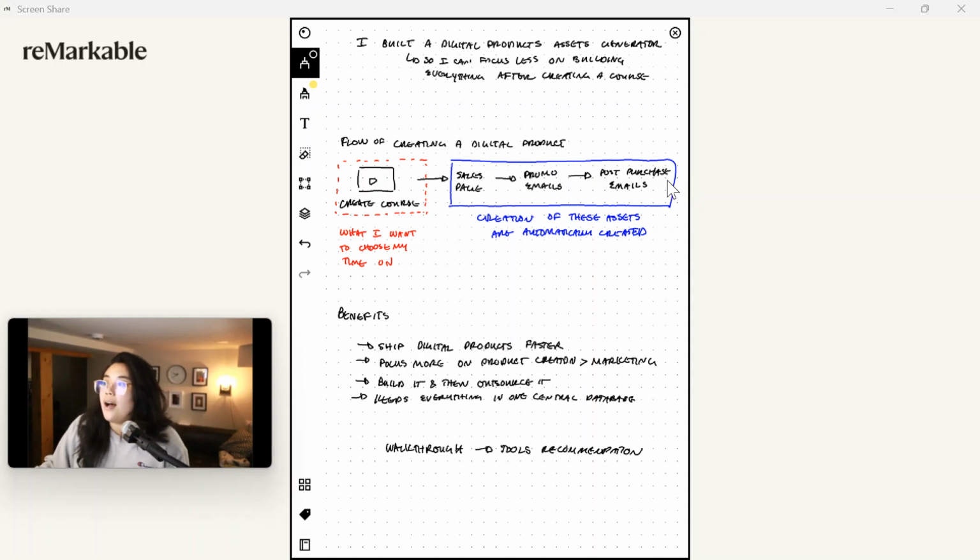And so I can say I've been there, done that, primarily because it takes a lot of work to create a course. And I just personally have not had the energy to create the post purchase emails. But now that I built this automation in place, it's pretty much done for me. And I recently just did a test implementing these post purchase emails. And oh my God, my course completion rates have gone significantly higher. And people are actually watching the course, asking questions, engaging with me so that people can actually get great results.